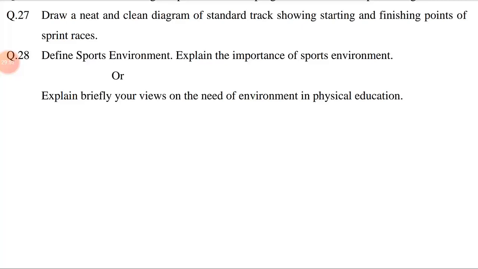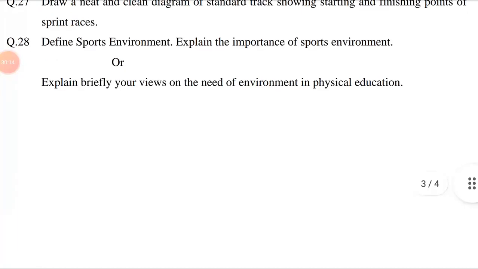In athletics, the answer may be, first of all, draw a neat and clean figure of a standard track in which there are 6 to 8 lanes, then mention in the diagram the starting and finishing of sprint races such as 100 meter, 200 meter and 400 meter.